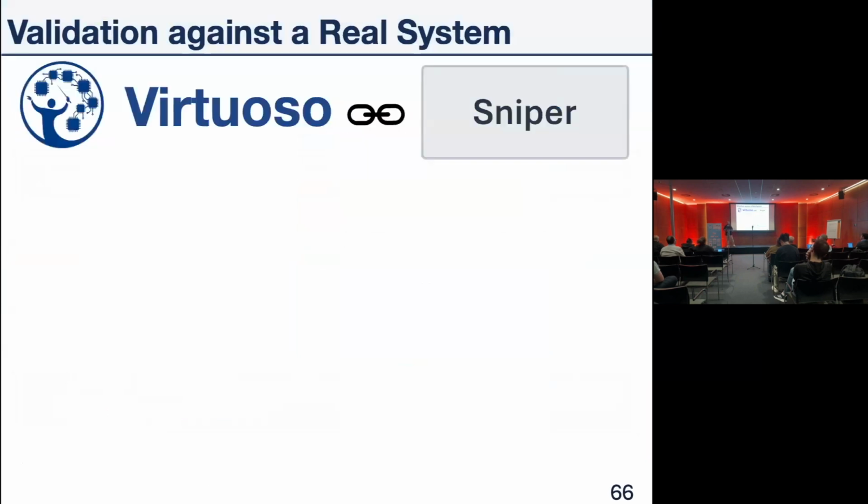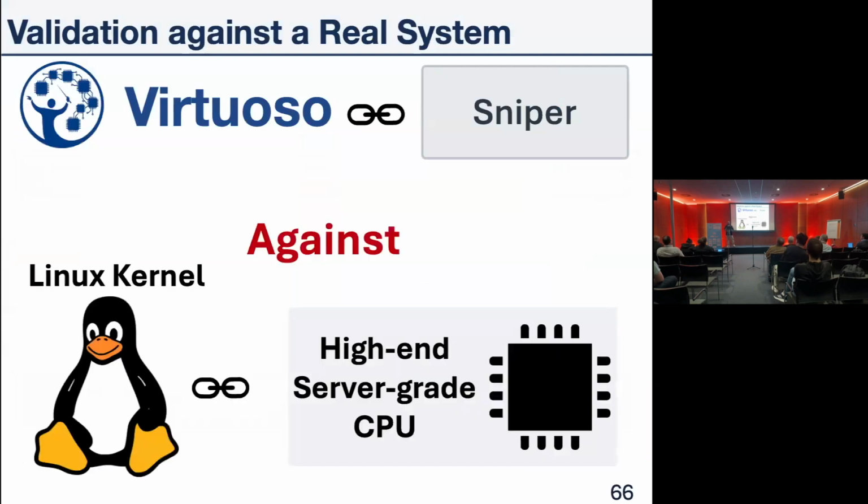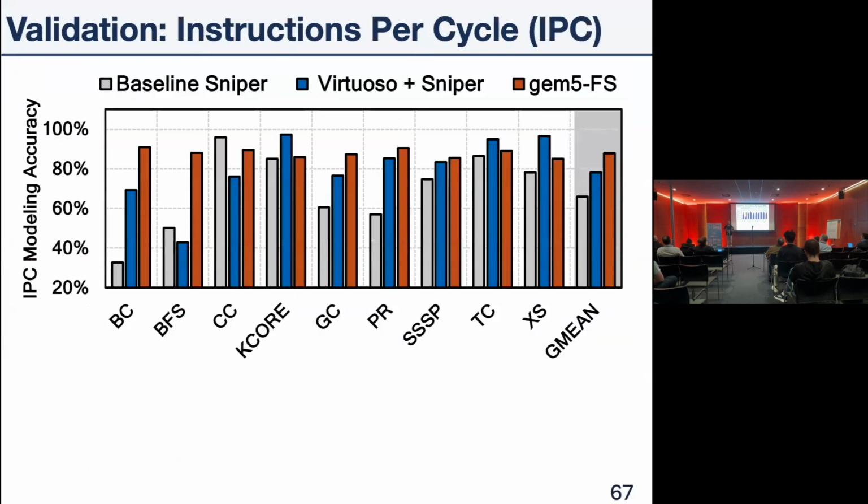We validated Virtuoso against a real system. We ported it on top of Sniper, and we validated against a Linux kernel running on top of a high-end server-grade CPU. In this plot, we demonstrate the IPC modeling accuracy on the y-axis for three configurations: the baseline Sniper, Virtuoso plus Sniper, and the best performing simulator, which was gem5 full system.